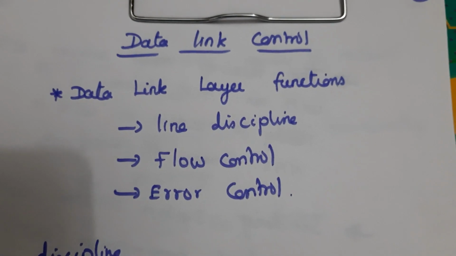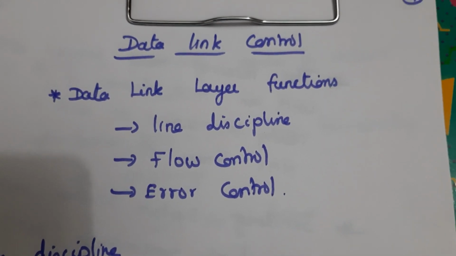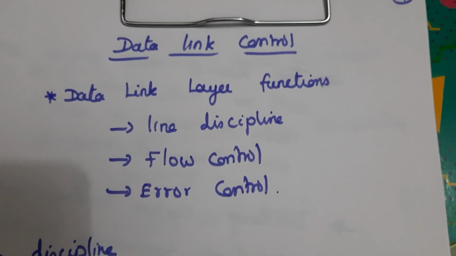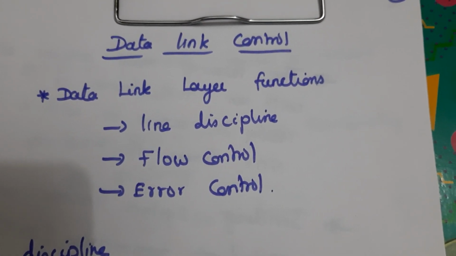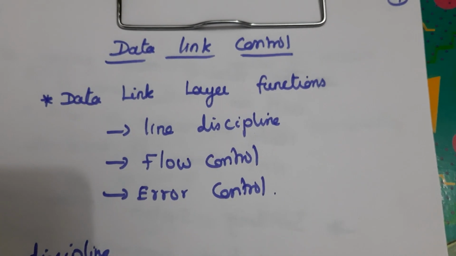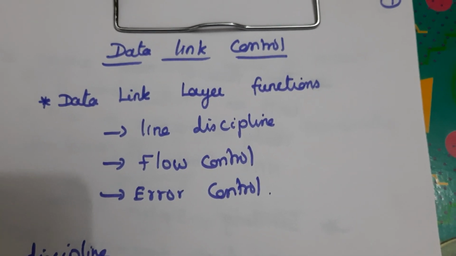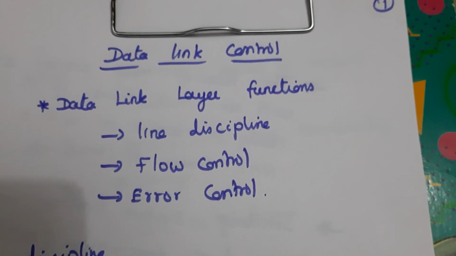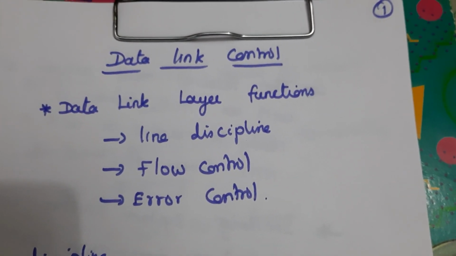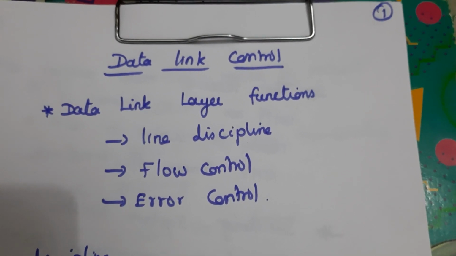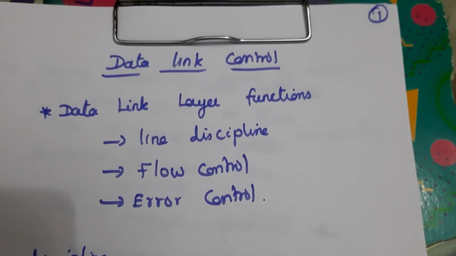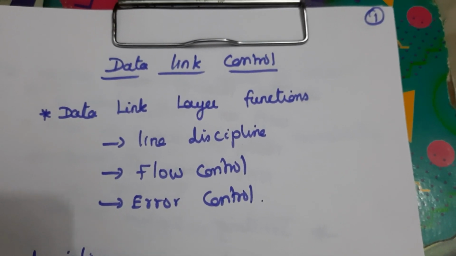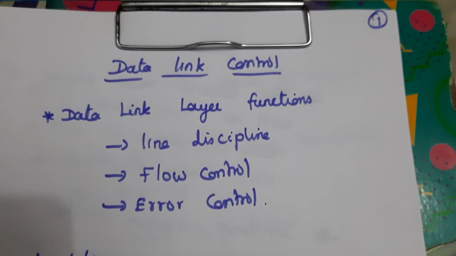In this video we are going to see about data link control and communication between two devices, that is one is sender, another one is receiver, means the proper exchange of data between sender and receiver is very important. So this is a function of the data link layer: how we send the data properly to the receiver side, and also the receiver can receive the data without any damage, and all those things are controlled in this layer.